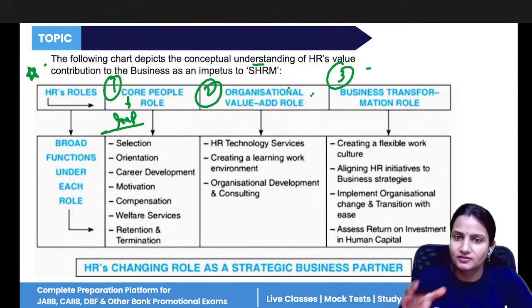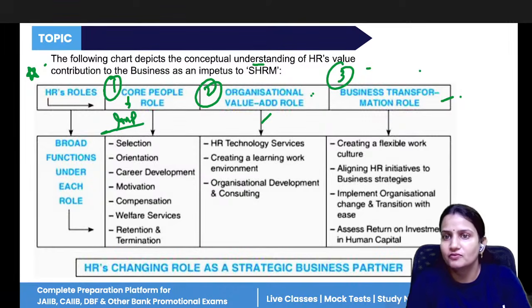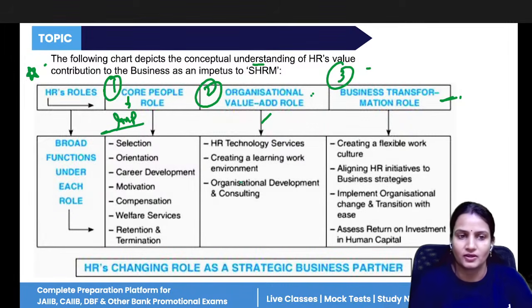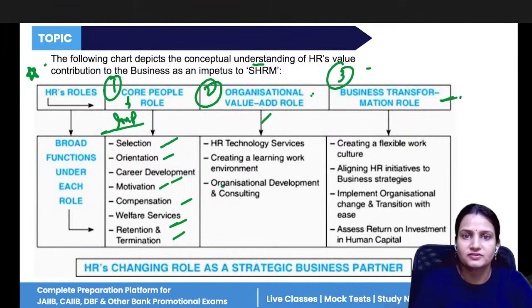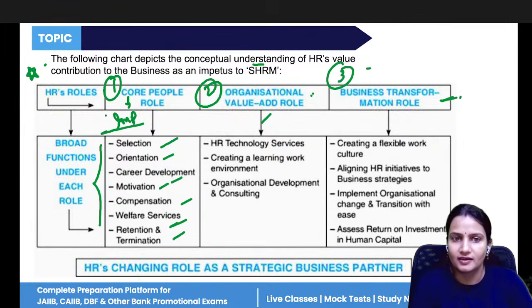Organizational value add role means some roles are there that will add value to the organization. And third is the transformation role, means there are some roles which help the organization in the transition process in transforming to another level. That is business transformation role. Now, what are the core roles? Selection, giving orientation programs means introduction program, career development, motivating employees, compensation, welfare services, retaining the employees, terminating the employees, hiring, selecting. So these are all the important functions that the HR has to perform.